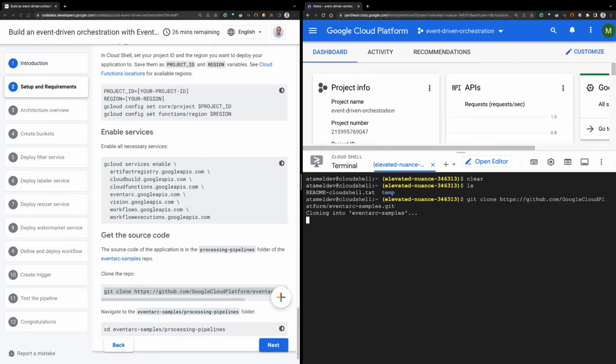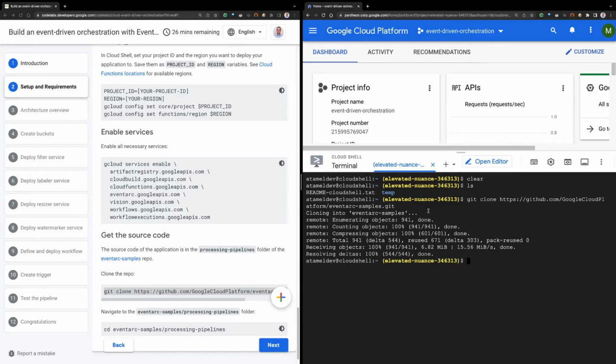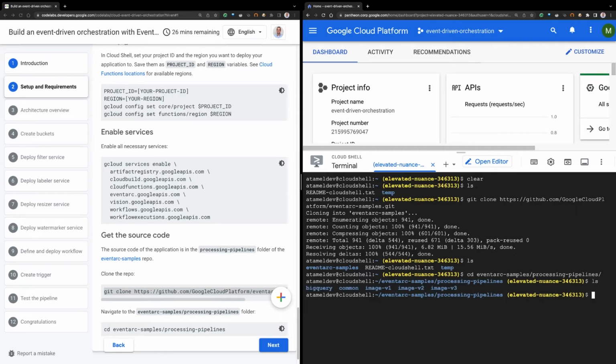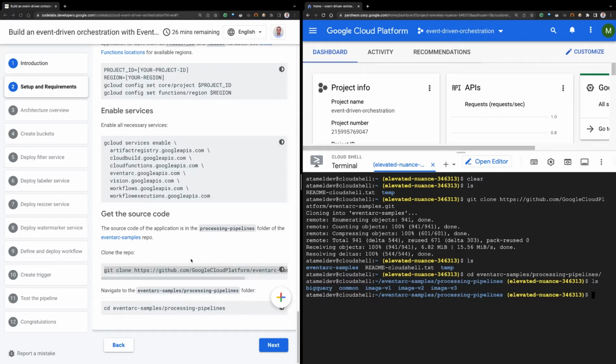So we'll clone the Eventarc samples repo, and then we'll go to Eventarc samples and the processing pipelines folder, right? So that's where we are, and we see the different image processing pipelines. Okay, so this is setup and requirements. We set up our gcloud, we set our environment variables, we got the code.